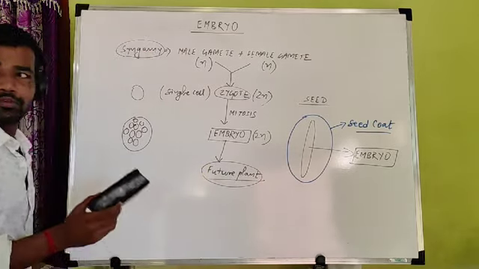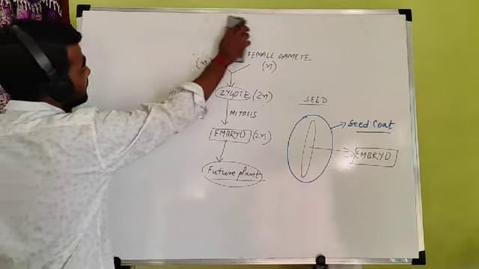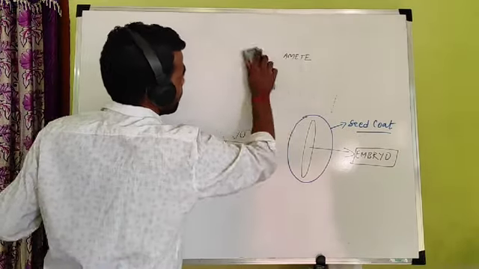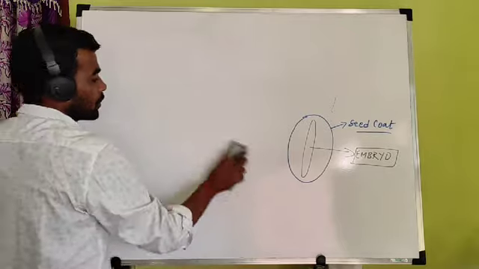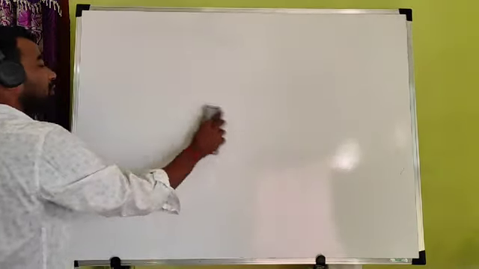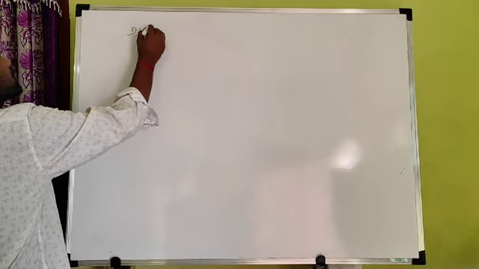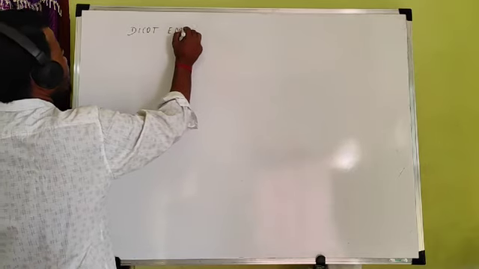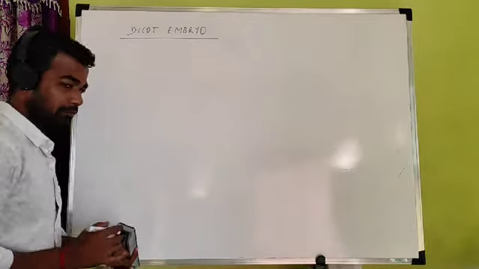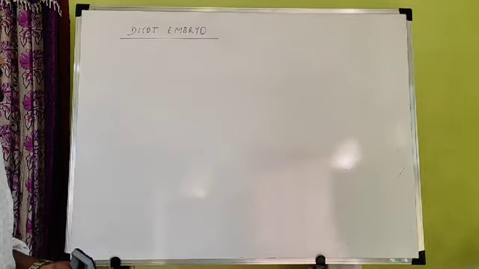So if you look at what embryo is and what parts are present in embryo, embryos are categorized into two types, monocot embryo and dicot embryo. Now two types of embryo we will discuss. So first come to dicot embryo. Now we will take the structure of dicot embryo. Dicot embryo is found in dicot plants, and in case of monocot plant, monocot embryo.